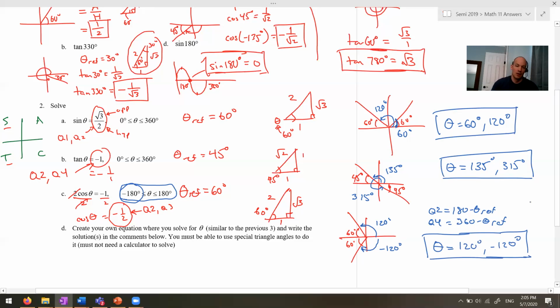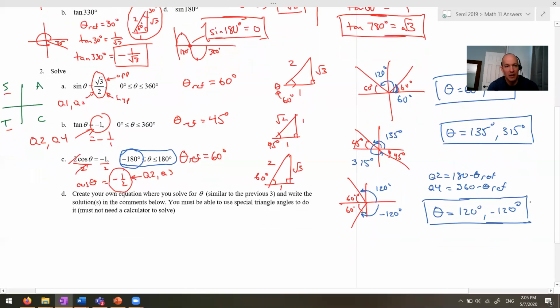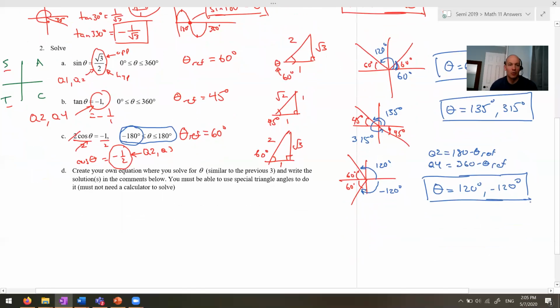Cool. Okay. If you got all that right, that's fantastic. Now, for D, I'm not going to go over any answers because you are the one who's making the question. It says create your own equation where you solve for theta. So something like 2a, 2b, and 2c, and you've got to write the solutions in the comments below. You don't have to show all the work, but I want to see the equation, and then I want to see just the answers. And of course, I'm only interested in things like special triangles.